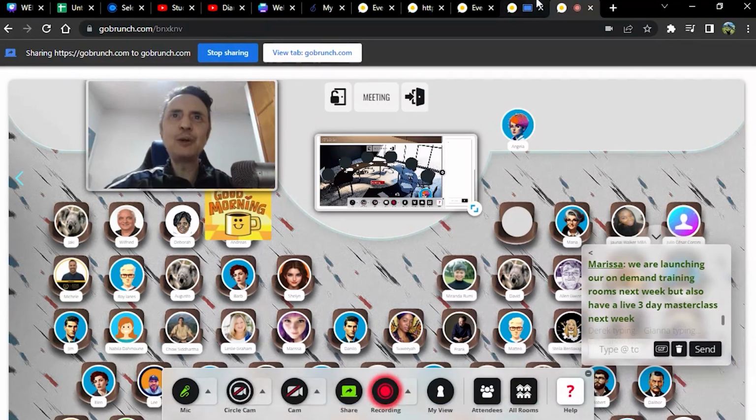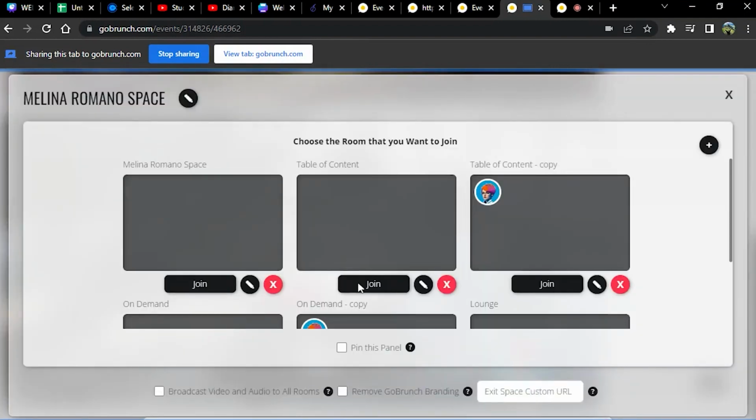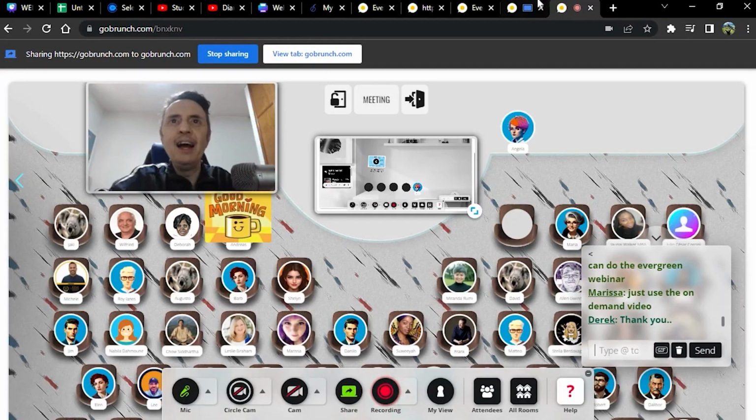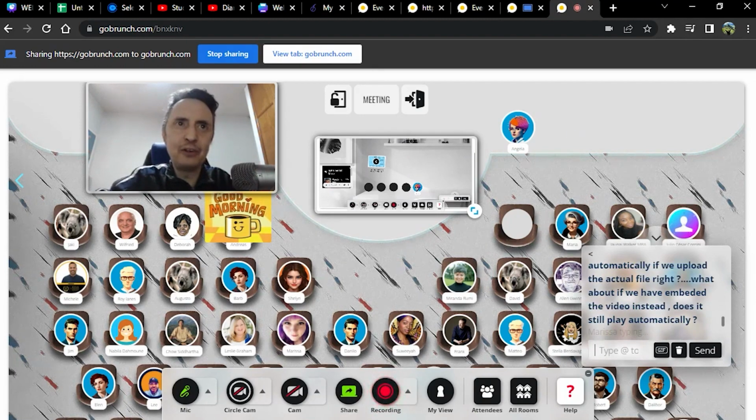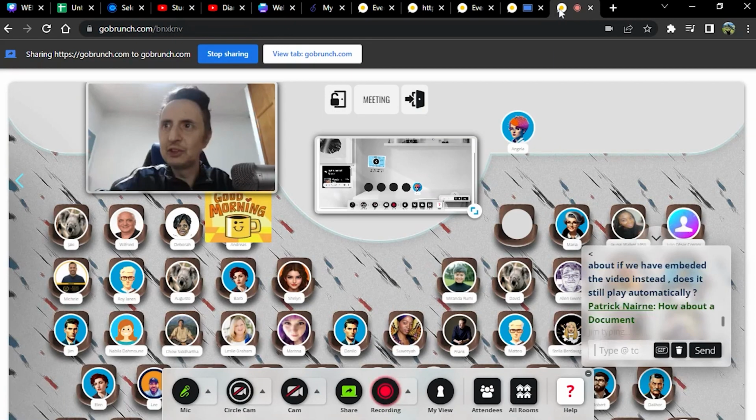Let's get back to our table of contents and discuss a little bit what else we can do to this really amazing space that you're creating. Yeah, what can you add next, guys? In this space, we already have learning to design with me, our training programs, and our certification. What else can we add? Imagine your space. What do you want to have here? Suggestions. Document, okay.